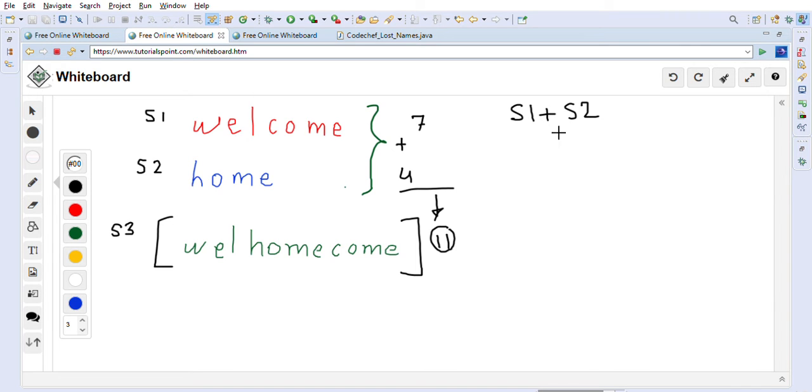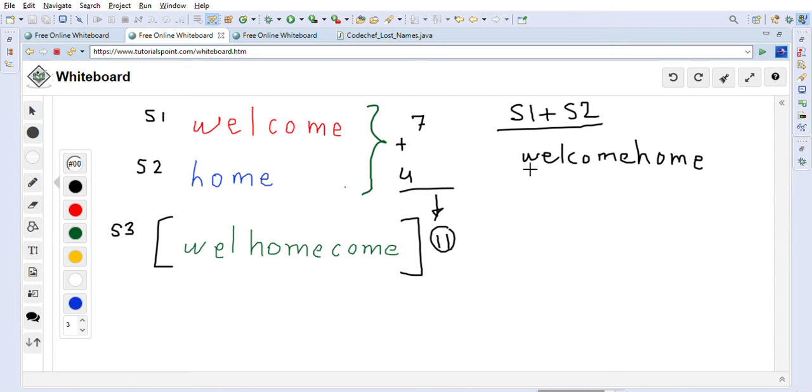Once we create s1 plus s2, we will go through that string character by character. After we prepare s1 plus s2, we will get this string, welcome home. So let me just quickly write it: welcome home. So this is the concatenated string of s1 and s2. After that we will create a hash map, and that hash map is a frequency map of every character.